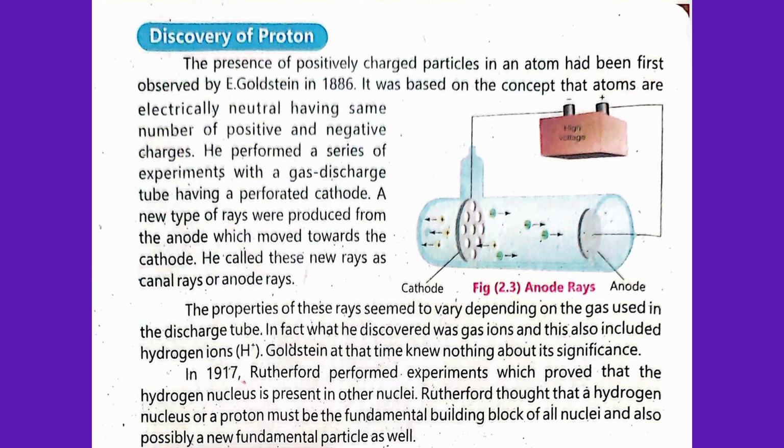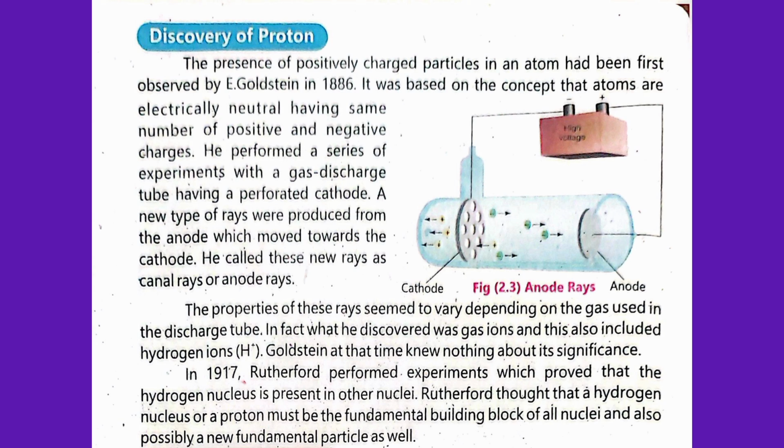The presence of a positively charged particle in an atom was first observed by E. Goldstein in 1886. It was based on the concept that atoms are electrically neutral, having the same number of positive and negative charges. E. Goldstein performed a series of experiments with a gas discharge tube having a perforated cathode. A new type of rays was produced from the anode which moved toward the cathode. He called these rays canal rays or anode rays.